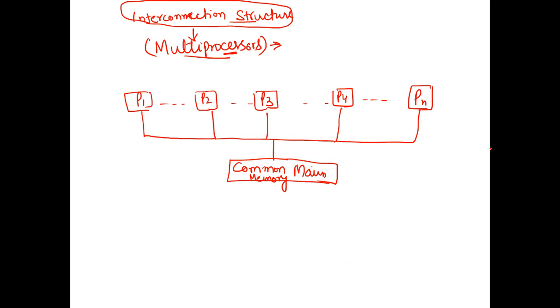Now what happens is that we can further refine this kind of architecture, which leads me to understanding the interconnection structure. So what exactly the interconnection means here is how the connection between these processors has been devised internally. That is the meaning of the term interconnection. How is one processor able to communicate with this main memory in an efficient manner?